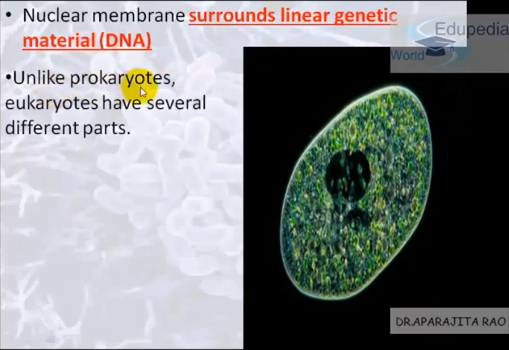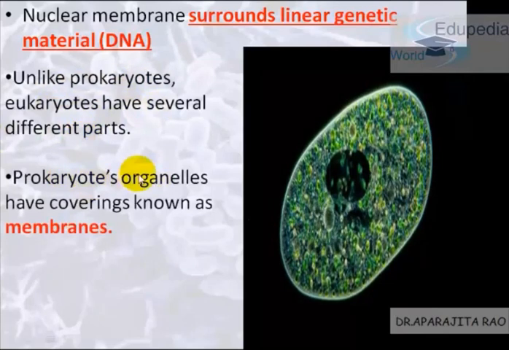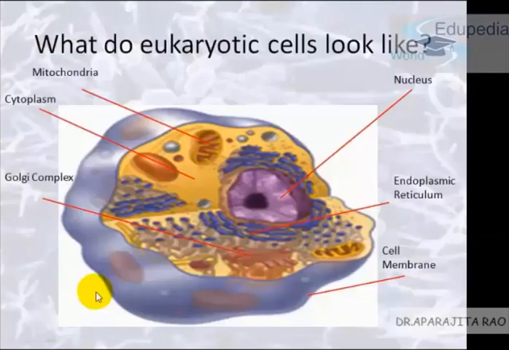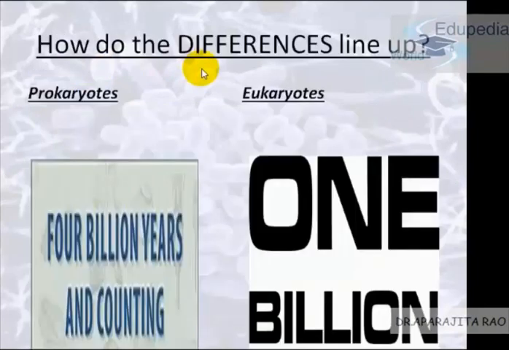And unlike prokaryotes, eukaryotes have several different parts. Prokaryotes don't have any organelles except ribosomes, and the ribosomes are not covered with membranes. But in eukaryotes, every organelle has a complex internal structure. So this is how a eukaryotic cell looks like. There are various organelles like Golgi complex, endoplasmic reticulum, cell membrane, nucleus, cytoplasm, mitochondria, which we will deal with in detail in the future lectures.